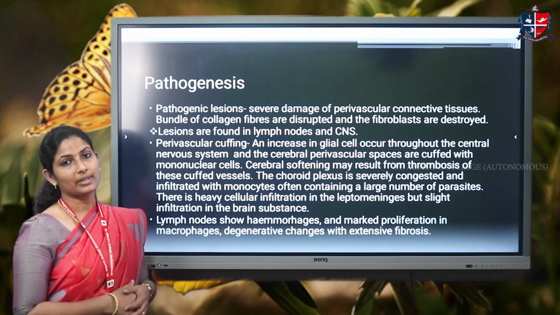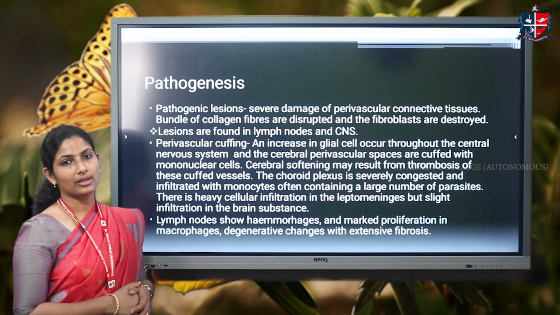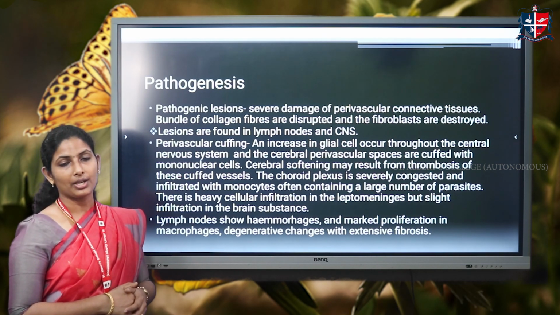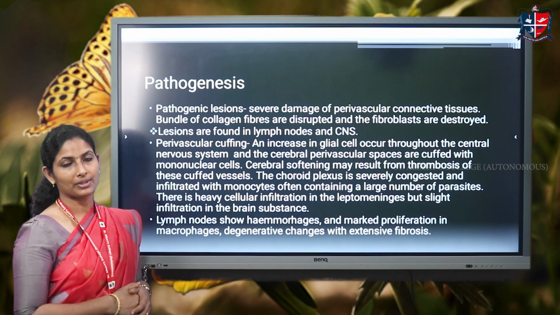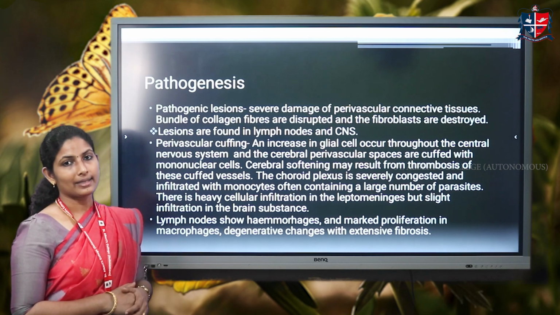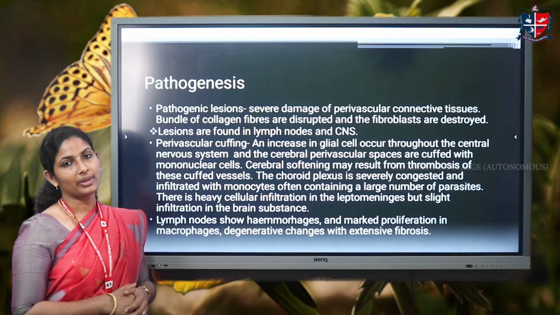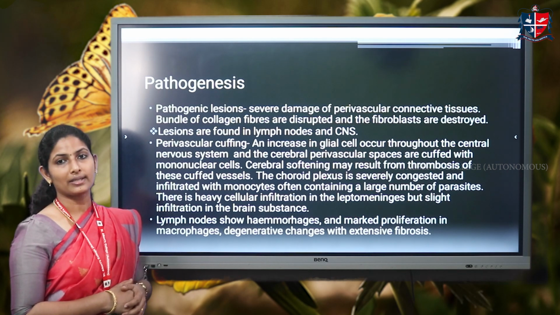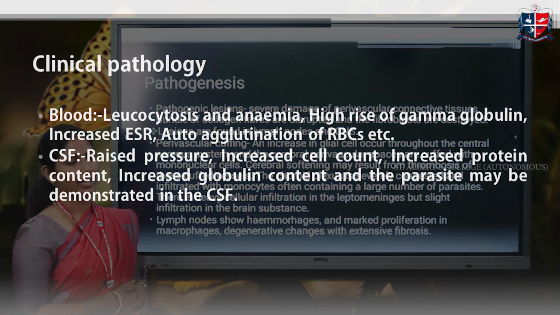In the central nervous system, there is another important condition called perivascular cuffing. This is a situation in which the glial cells, that are the macrophages in the brain, undergo multiplication and migrate to every perivascular space of the brain, and this causes cuffing of the vessels inside, resulting in thrombosis. The choroid plexus gets congested, and there will also be an infection of the leptomeninges. Cuffing is so called because the vessels are getting blocked by the glial cells that are produced against this parasite.